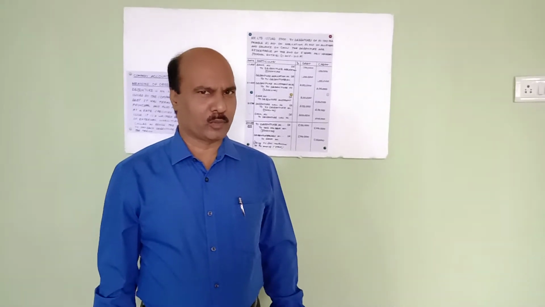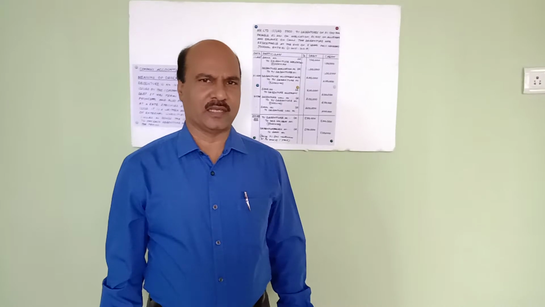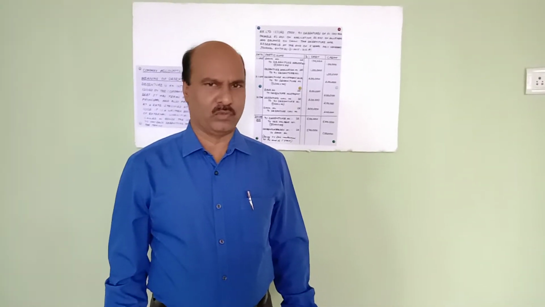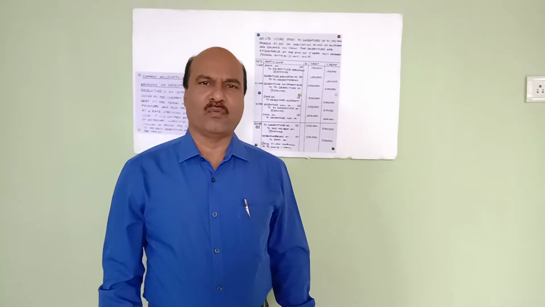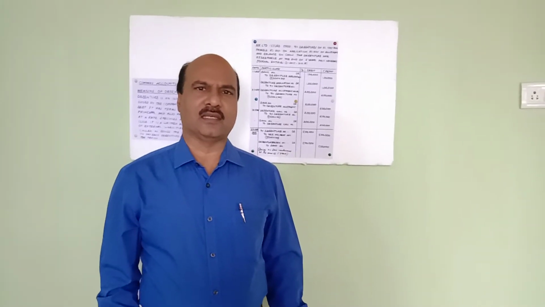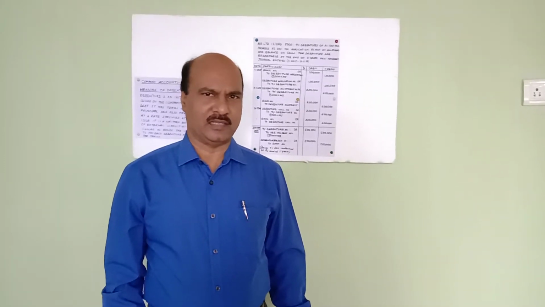Today we are going to learn about company accounts: issue of debentures. You might have heard about shares, but you might not have heard about debentures. What are debentures actually? The financial structure of a company consists of two things, shares and debentures. Shares are called internal liability, whereas debentures are called external liability. You might have seen this in the lesson called formation of a company, in the third stage.